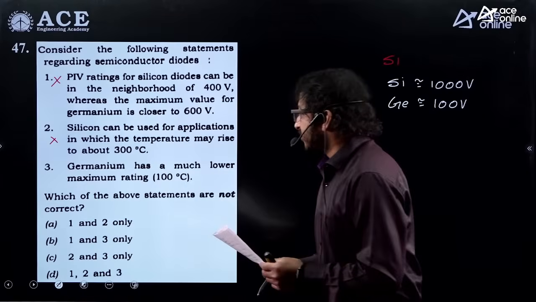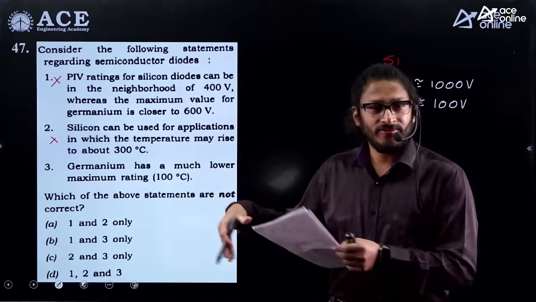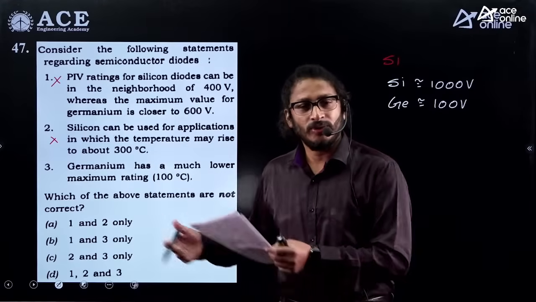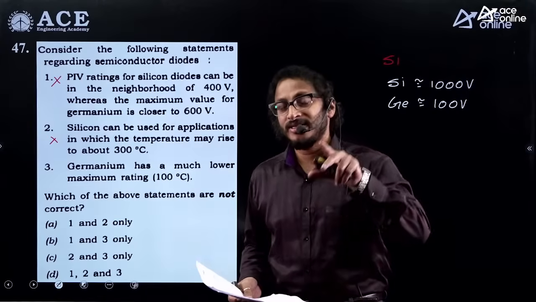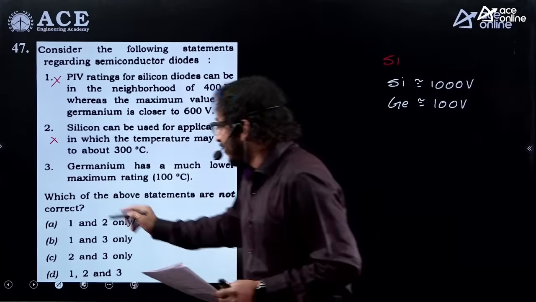Whereas germanium has the lower critical temperature rating, around 85 degrees centigrade to 100 degrees centigrade for general purpose applications. Seriously, this is right.